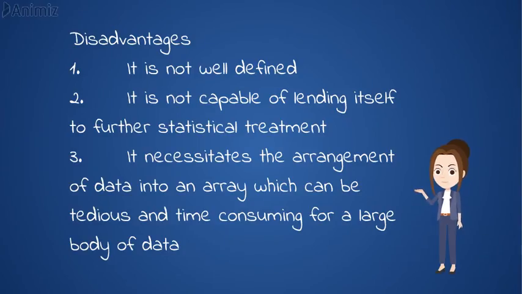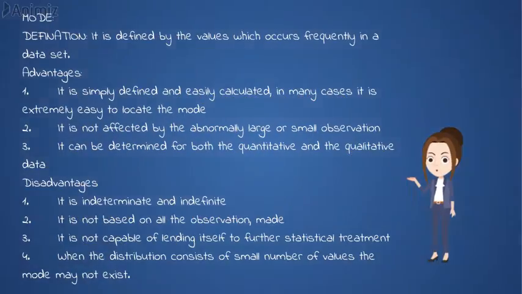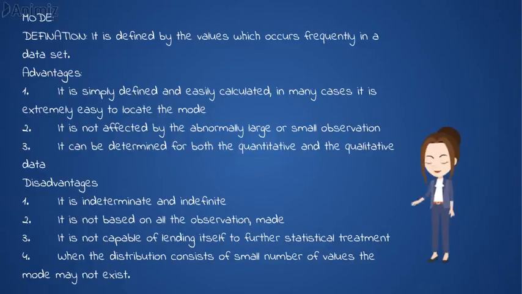Disadvantages. 1. It is not well defined. 2. It is not capable of lending itself to further statistical treatment. 3. It necessitates the arrangement of data into an array, which can be tedious and time-consuming for a large body of data. Mode. Definition. It is defined by the value which occurs most frequently in a data set.